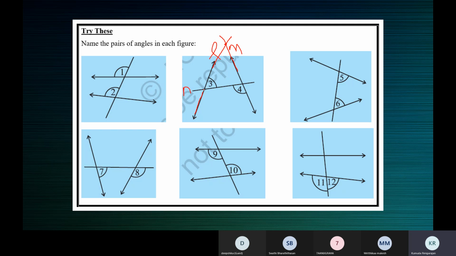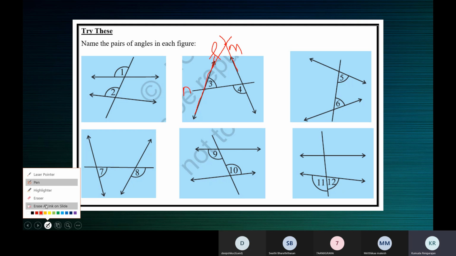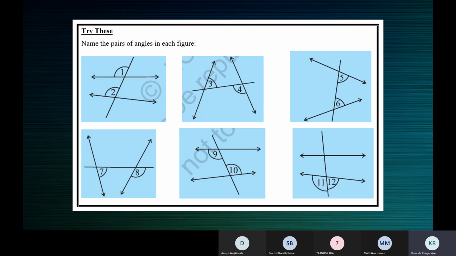If you produce the lines in the same direction in which they're going, don't you think they look as if they'll meet somewhere? Maybe they won't meet here, but when you produce them, somewhere they'll meet. They'll not meet when you produce them in the opposite direction.